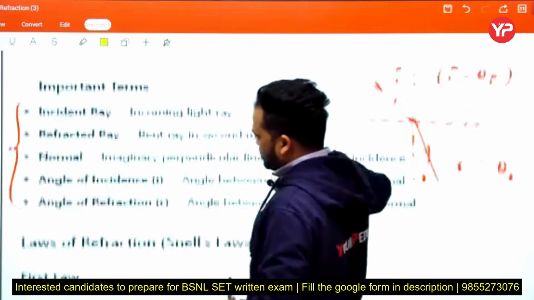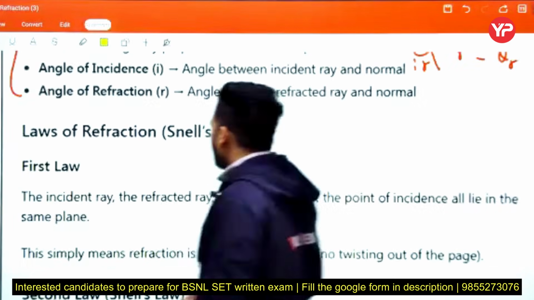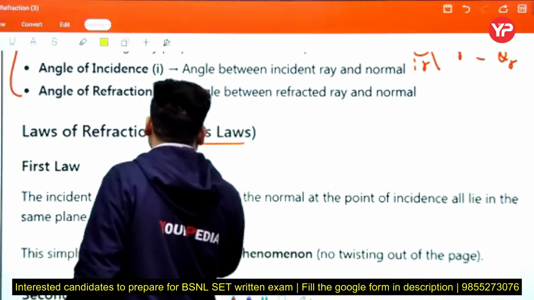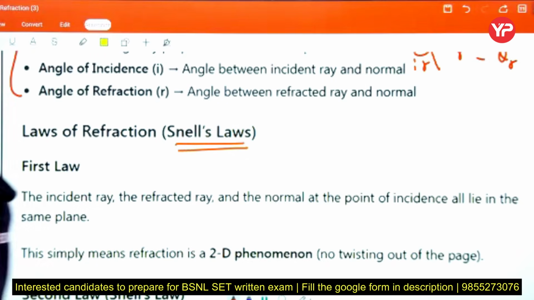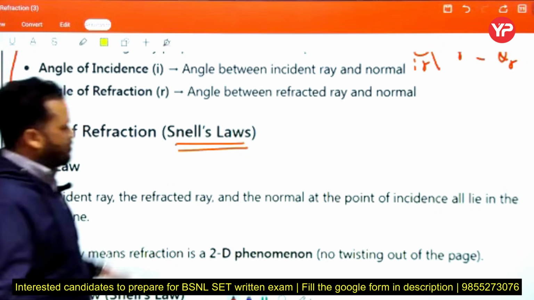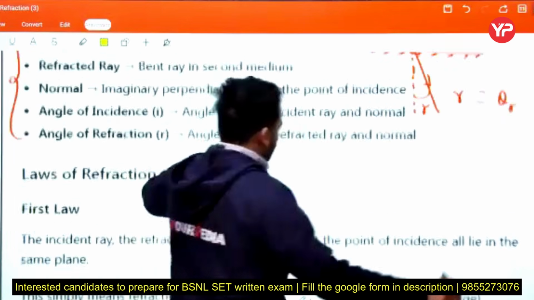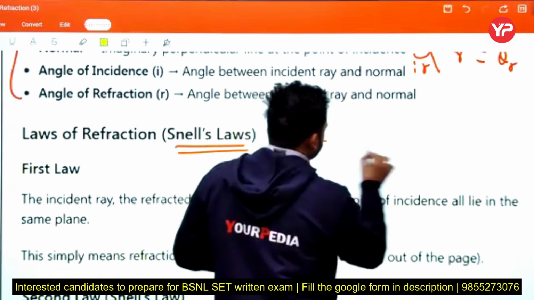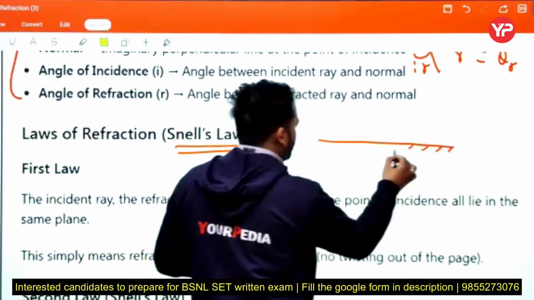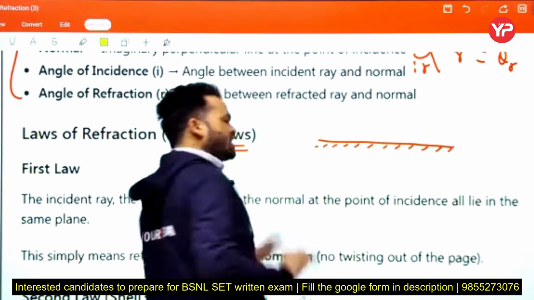Okay, next, laws of refraction, or we can say Snell's law. This is very important, Snell's law. See, what is the Snell's law? We explain with the help of an example. See beta, this is any transparent medium. See, okay, in simple words.